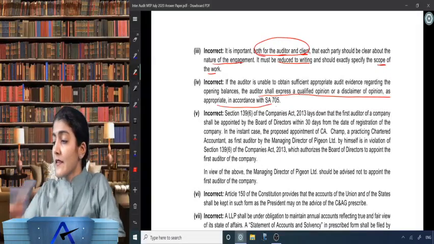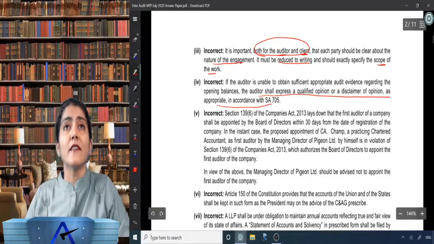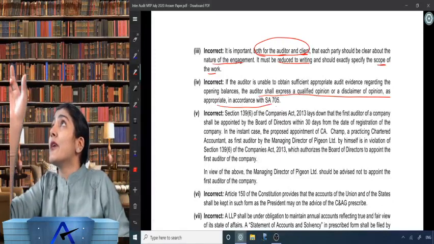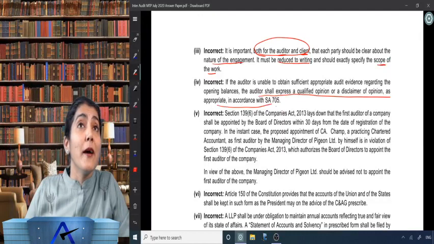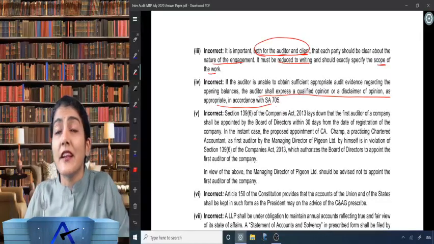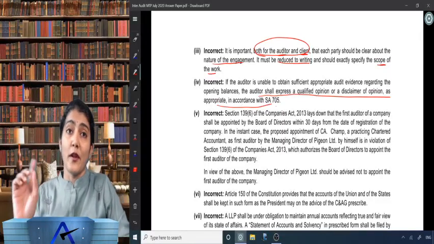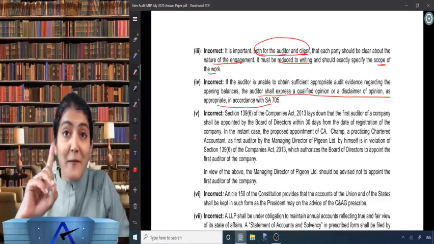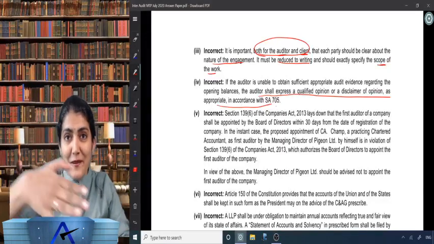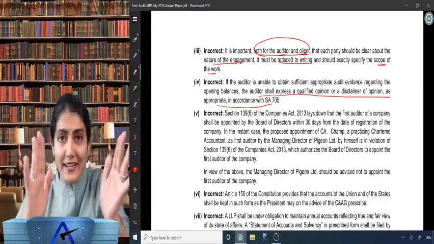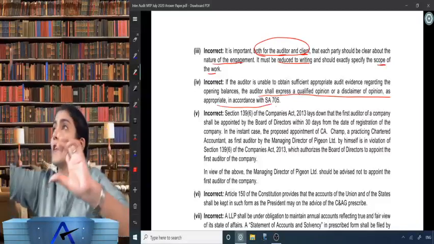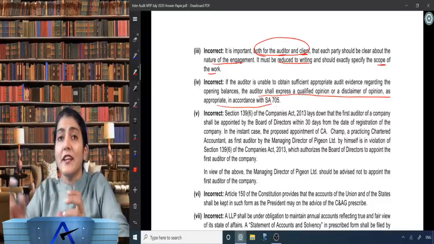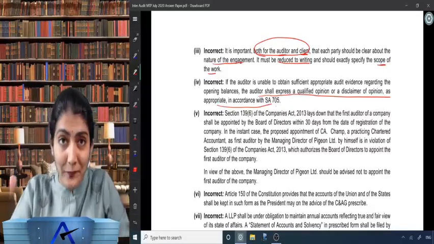If the auditor is unable to obtain sufficient appropriate audit evidence regarding the opening balances, pay attention, don't look here and there. Unnecessarily don't keep on moving the cursor here and there or try to check the recommendations of the other videos. After this video, next I will click that video, or in between going over there. No, you're not supposed to go off track, be on track. Right now, while seeing this video, go full screen for this video only so that you don't get any other recommendations or suggestions.